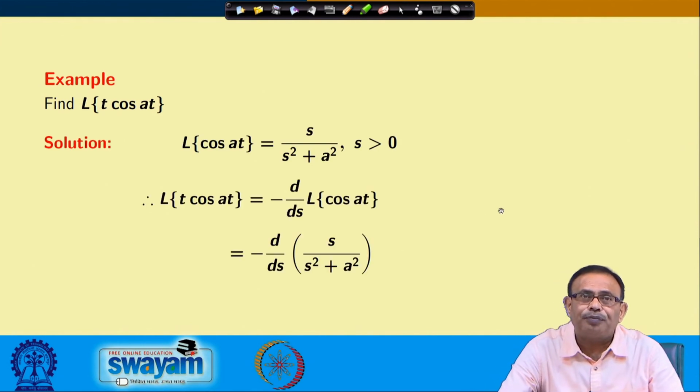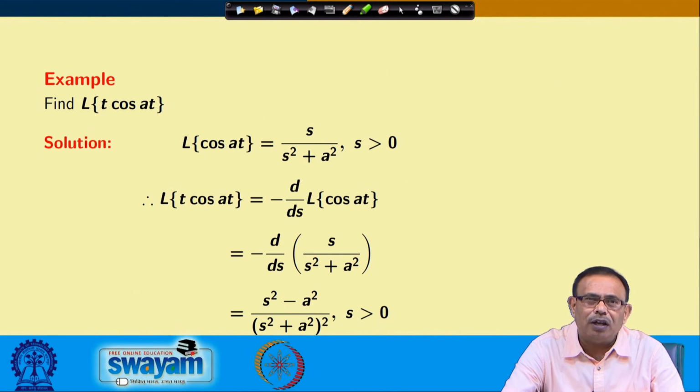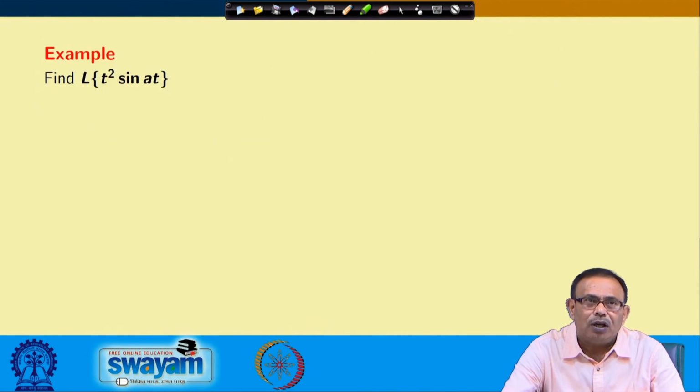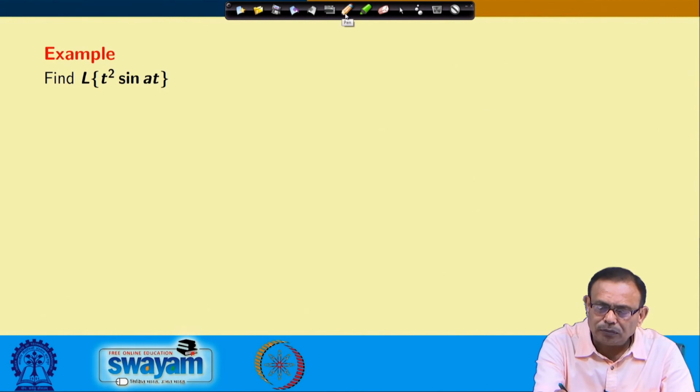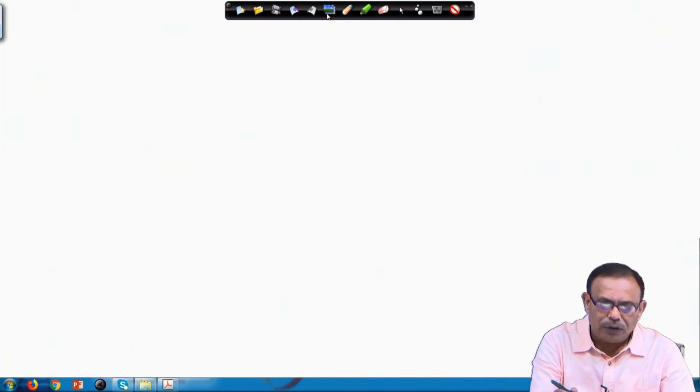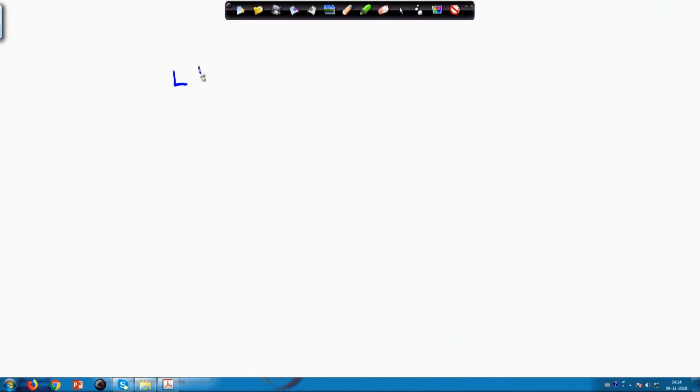So, you are getting this minus d/ds of this, and you will obtain the result as this one. Now, find the Laplace transform of t square sin at. If you see here, the Laplace transform of t square sin at, this equals, you can use the derivative of t to the power n f(t). We know, if I know the Laplace transform of f(t), then I can find out the Laplace transform of t power n f(t) also.